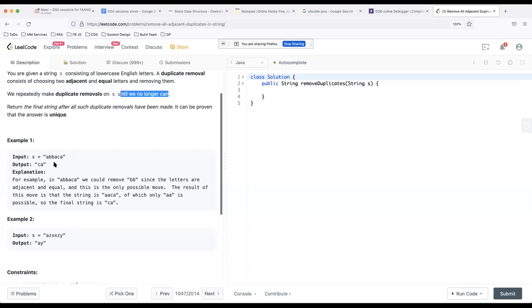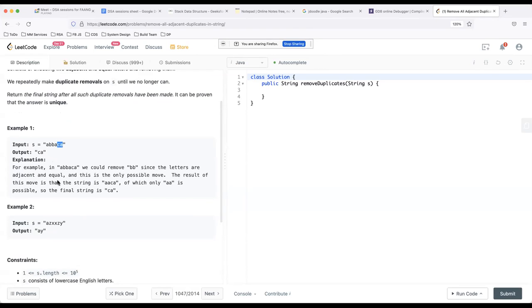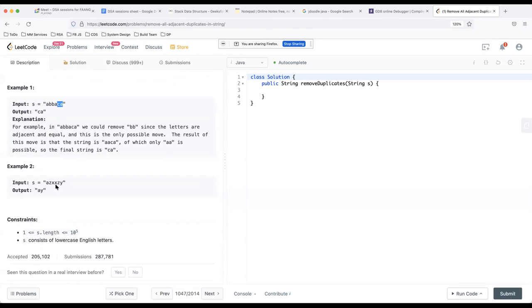So what it means is you take two adjacent characters, you remove them. So double B gets removed. When double B gets removed, then A and A come together, and that is also a duplicate. So AA will also get removed, and finally you're left with CA, right? Similarly, in this example, if you scan the string, double X are repeated and duplicate, so you remove it. Then you're left with Z and Z. You remove that also. Then you're left with A and Y. So this is the final answer, A and Y.